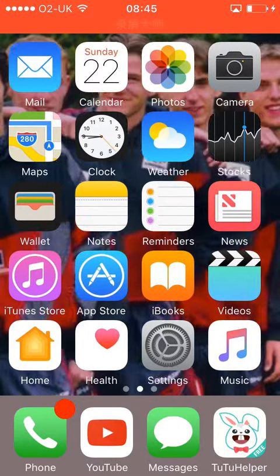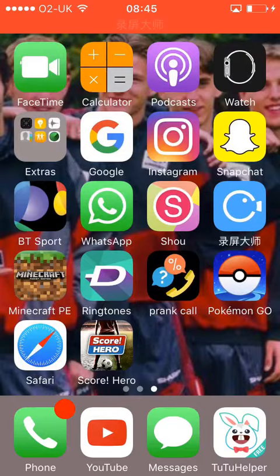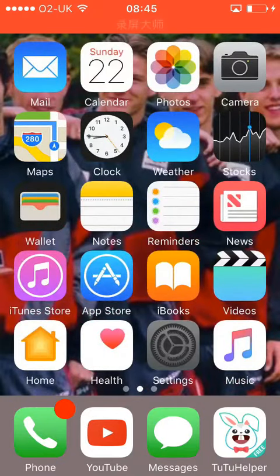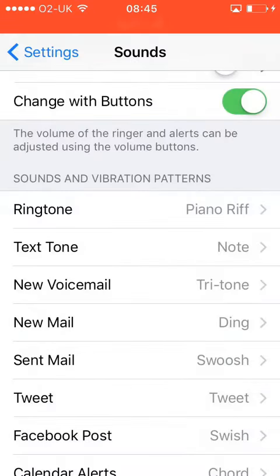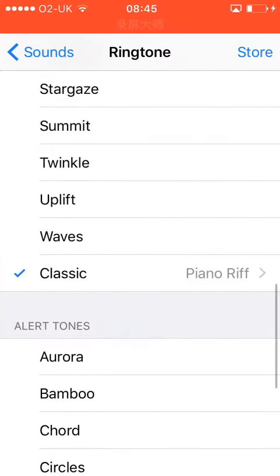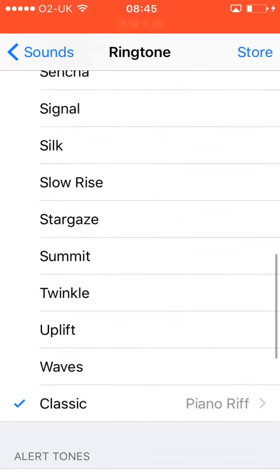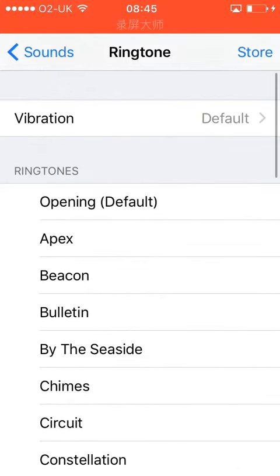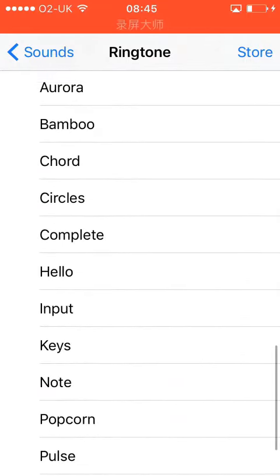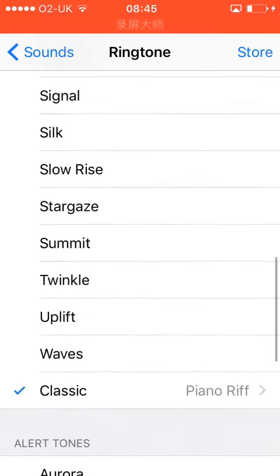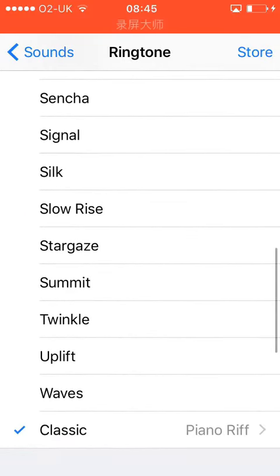So first of all, what you're going to want to do is go over to Settings and go to Ringtone. Classic, and mine's Piano Riff. So you got loads here that you can use. Loads. Classic. It's got some.